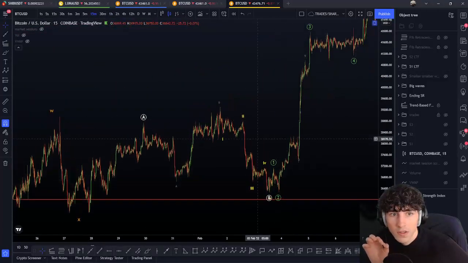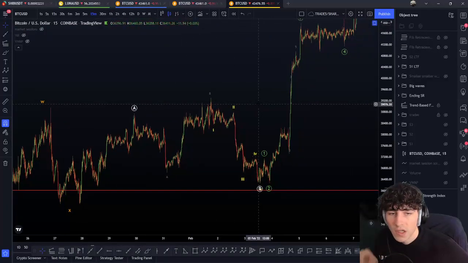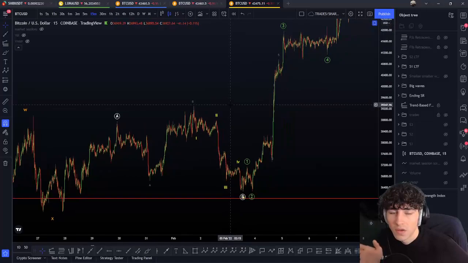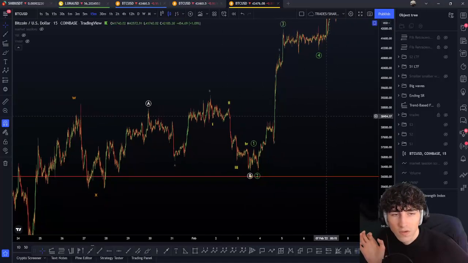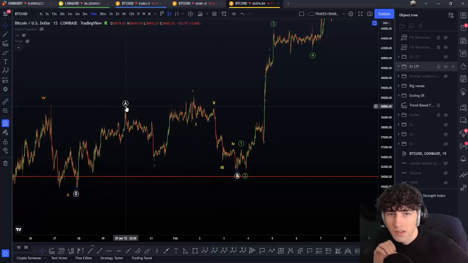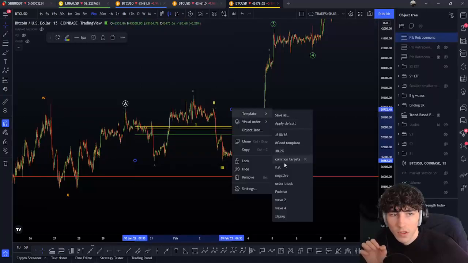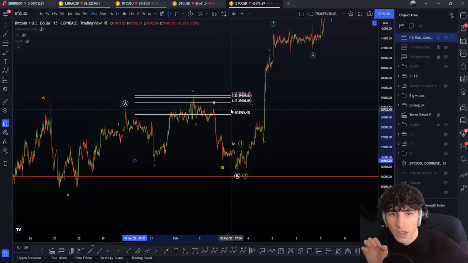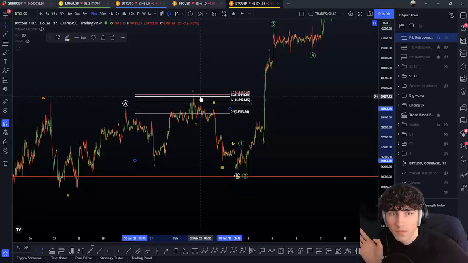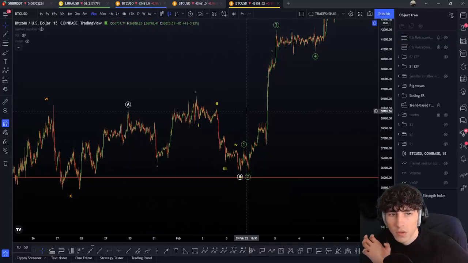And that's why the ABC flat was really possible here. I did a public video update, I just noticed that, and after that I directly did a VIP update on the Discord server to do the smaller wave count immediately. And this ABC was highly possible. Why? First of all, because we rejected the 1.23 or 1.27 absolutely perfectly, really nice. For the C wave the extension target is not really well respected, but then we got the 5 waves down.